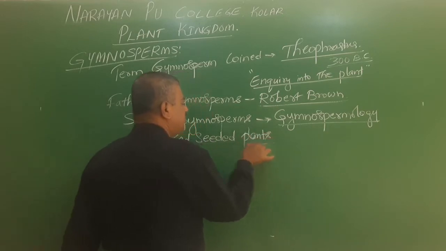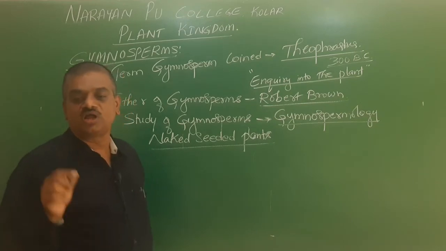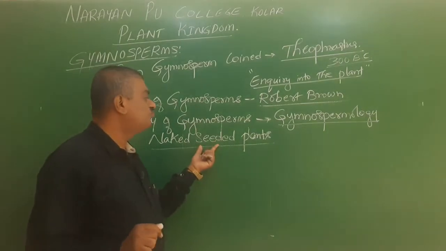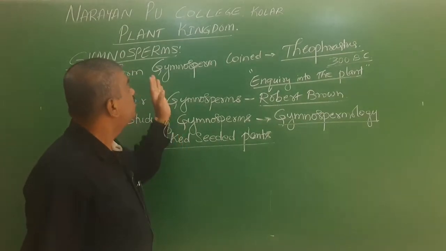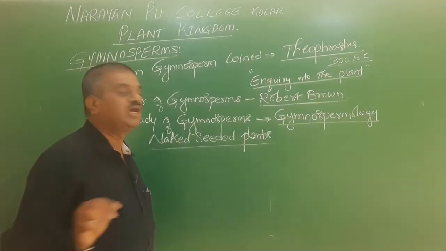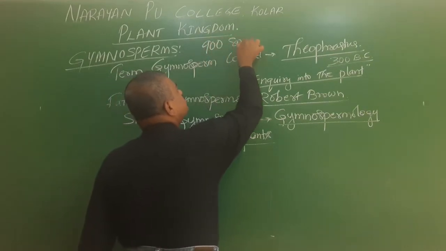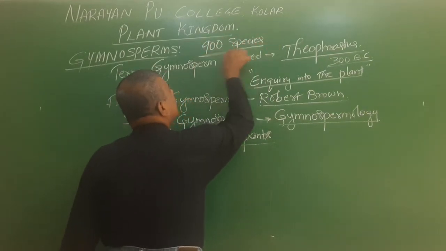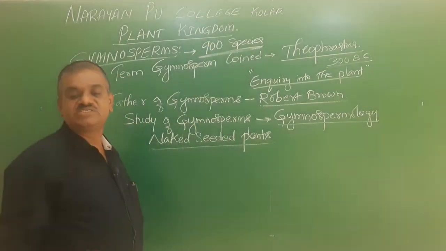Here the seeds or the ovules are not covered by the fruit wall. In gymnosperms, there are around 900 species present.